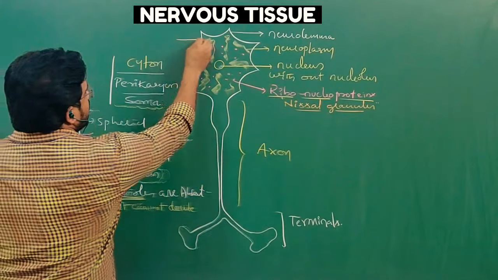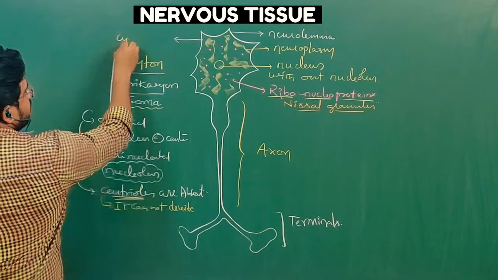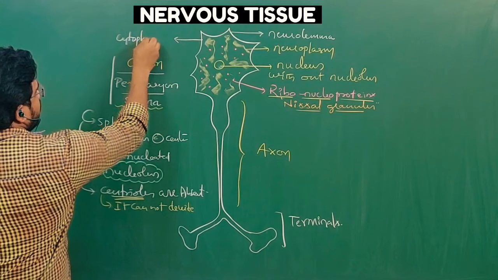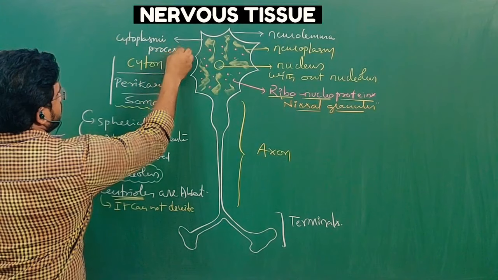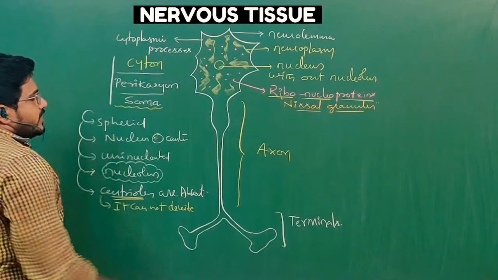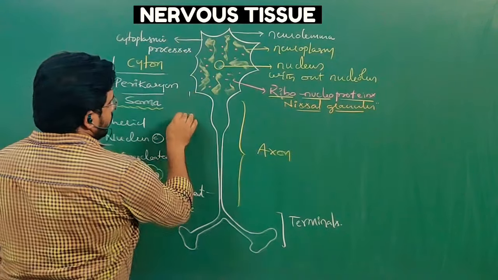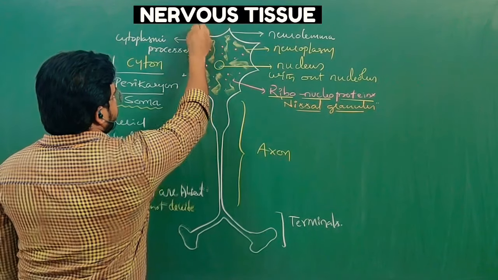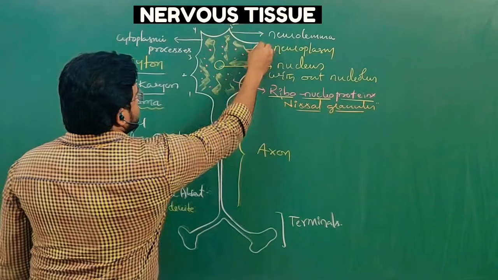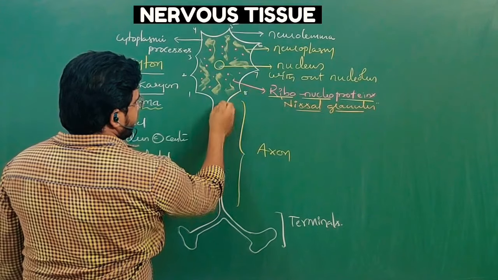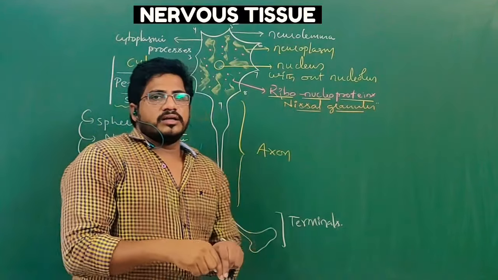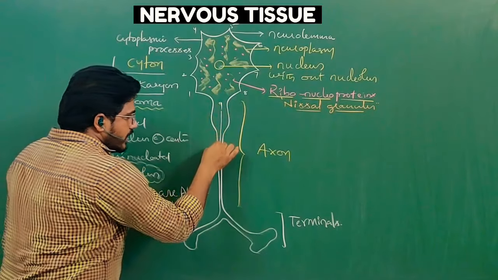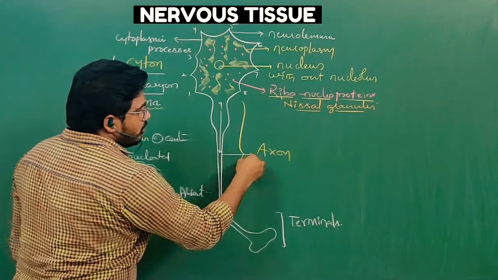And these are called cytoplasmic processes. In case of this neuron, processes number 1, 2, 3, 4, 5, 6, 7, 8, 9 are there. But the 9th process continues as axon.